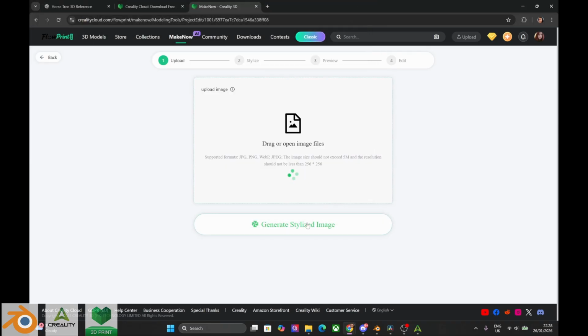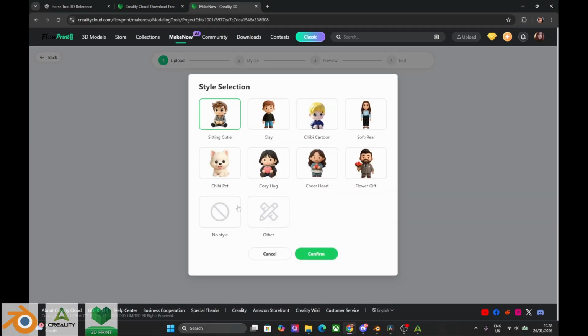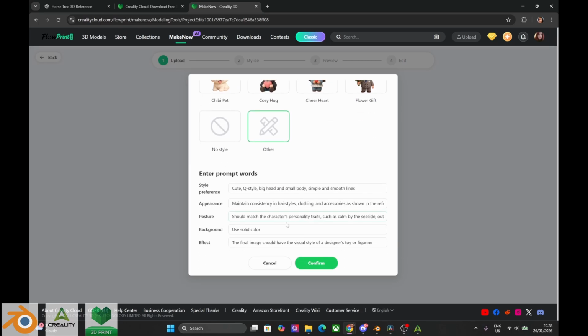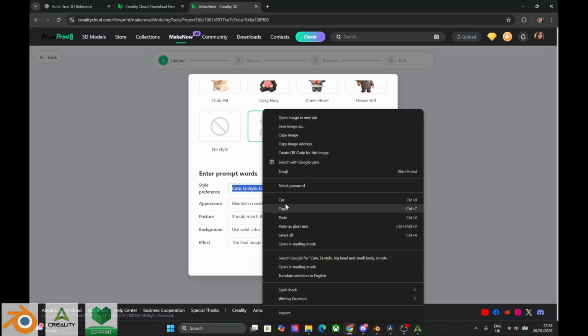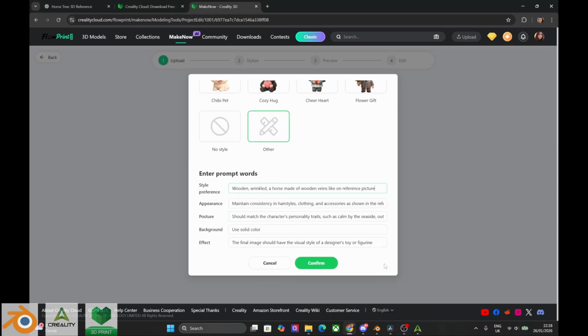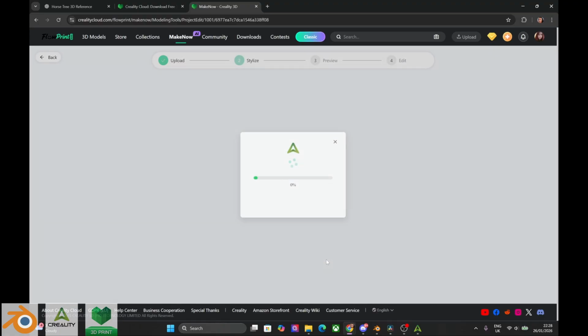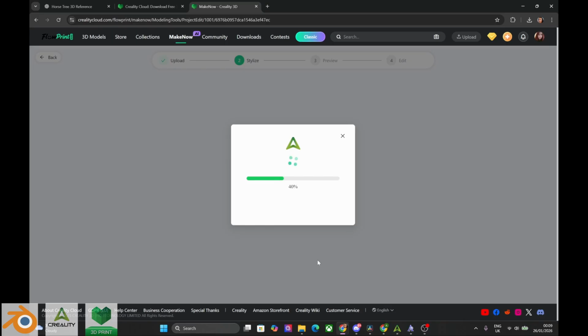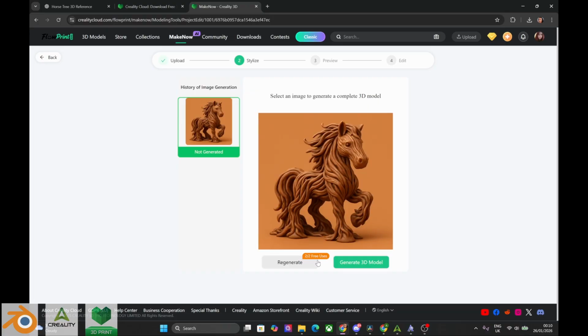Once it's uploaded, click Generate Stylized Image, and then choose Other so we can edit the prompt ourselves. We are going to change the top field, Style Preference. I will put wooden, wrinkled, a horse made of wooden veins like on reference picture. And press Confirm. This is our first result. I really like this horse, but I'm still going to regenerate to see what we're gonna get.